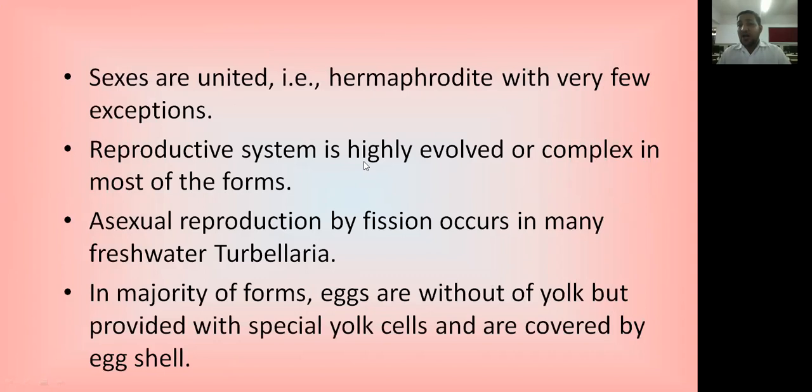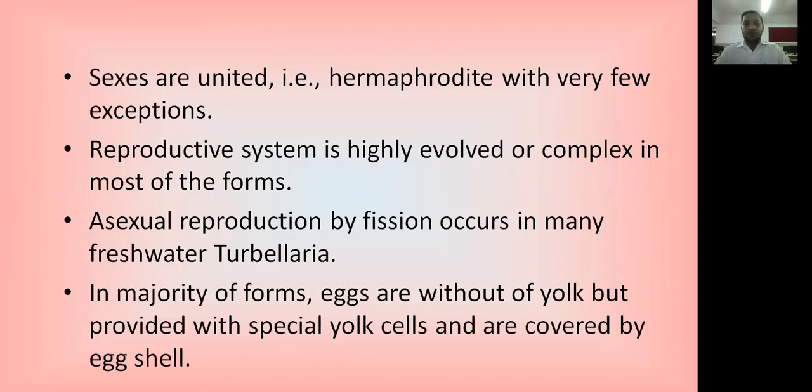The reproductive system is highly evolved or complex in most of the forms. Other systems like the digestive system and many others are completely absent, but the reproductive system is highly evolved, with a proper set of reproductive organs, and very complex in structure.